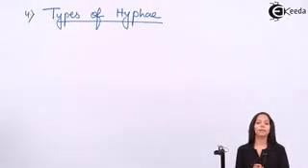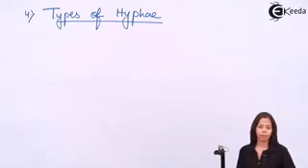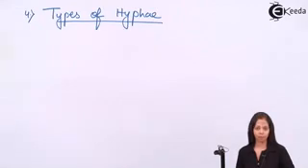So there are two types of hyphae present in the fungal body. They are called septate and aseptate. What is the meaning of septate? Septate means presence of septum and aseptate means absence of septum. Let's see how it looks.